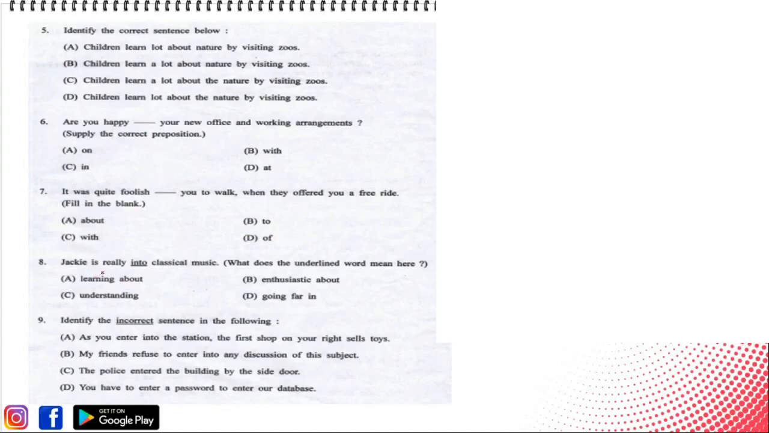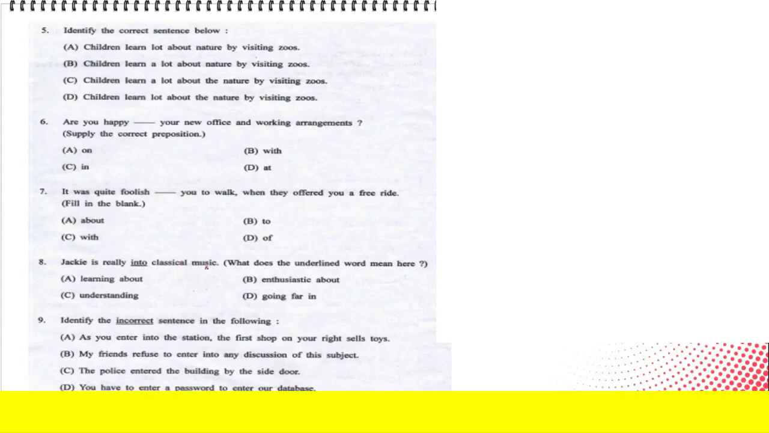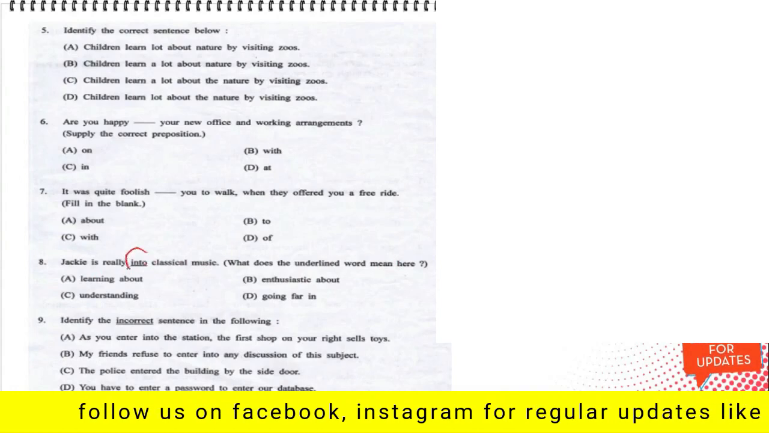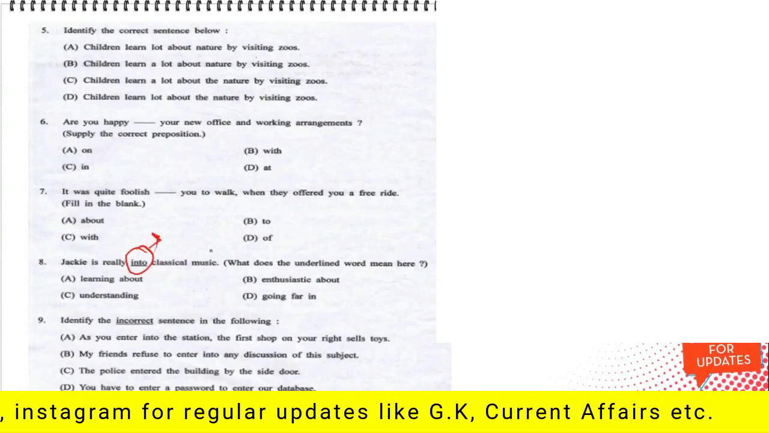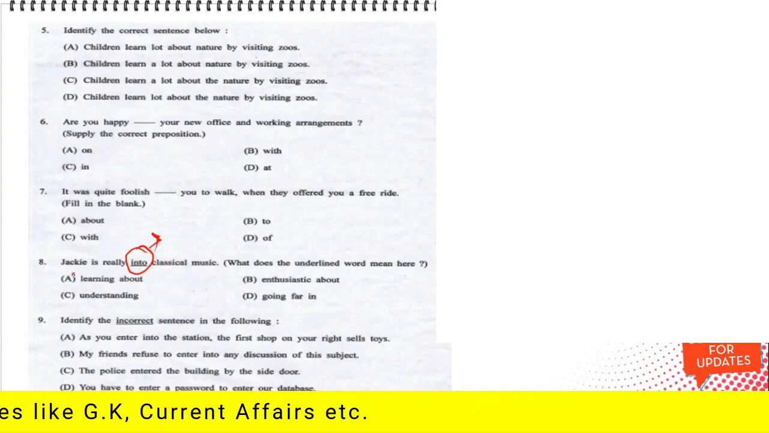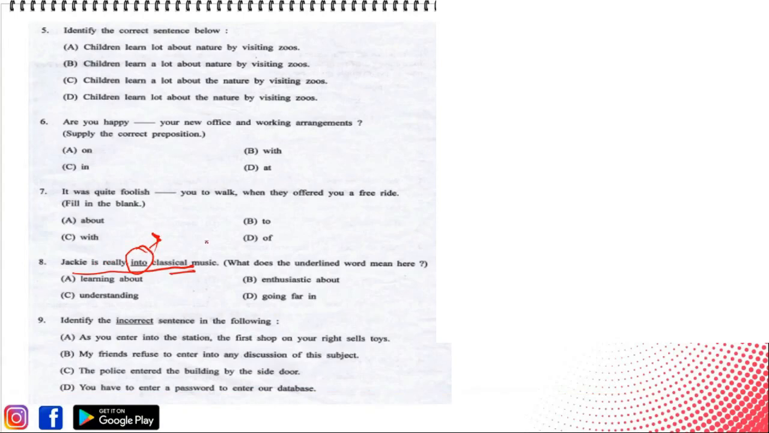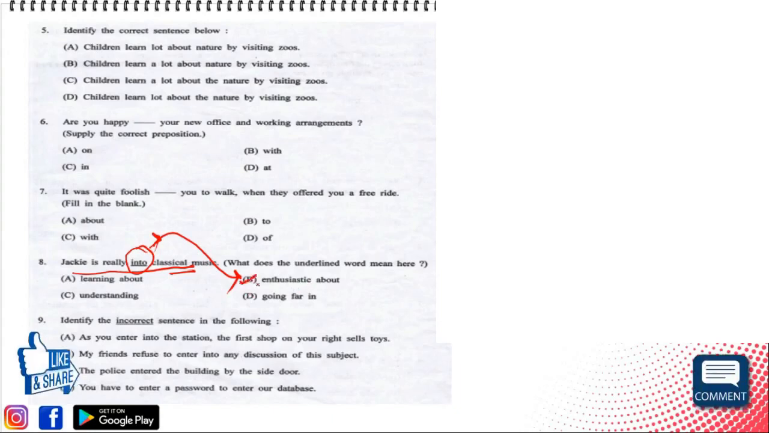Next, Jackie is really into classical music. What does the underlined word mean here? तो underlined word है into, और into का meaning इस sentence में क्या है? इस sentence में into का meaning बनता है interested in, और interested in का मोस्ट सिमिलर मीनिंग है enthusiastic about. तो ऑप्शन बी विल बी द करेक्ट आंसर. Jackie is really into classical music means Jackie is really enthusiastic about classical music.